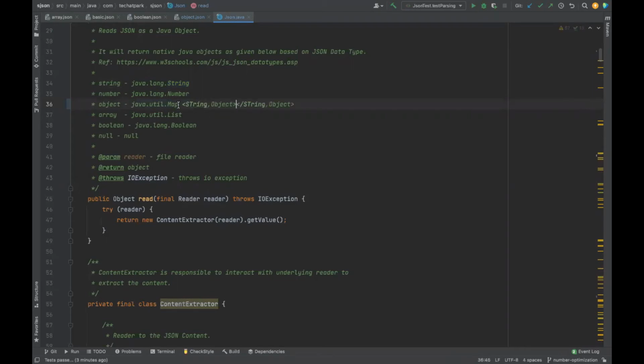What is the natural data type of arrays in JSON? Is it list or set? Which is a natural representation of JSON arrays? Any guess? List. Okay, why not set? That's also an array, right? Maybe sometimes you will give an array of duplicate data. JSON arrays can contain duplicates, but duplicates are not about set and list. Also, ordering is important. Exactly.